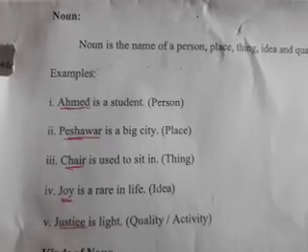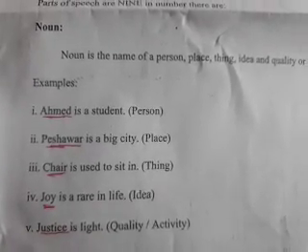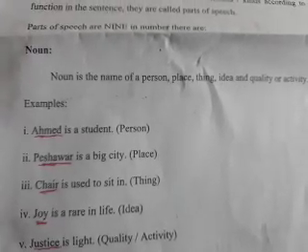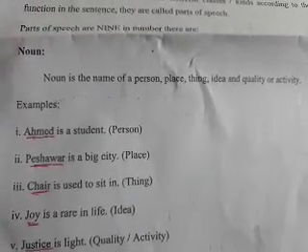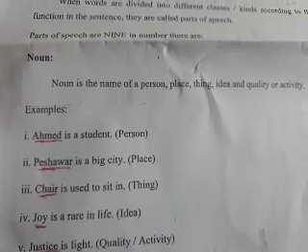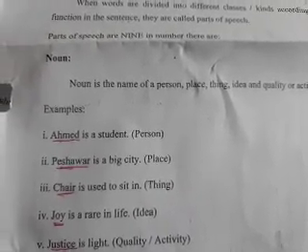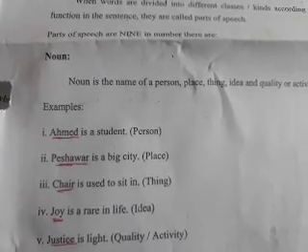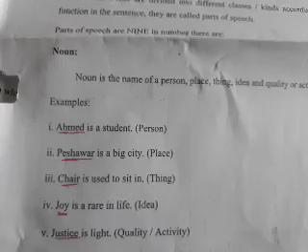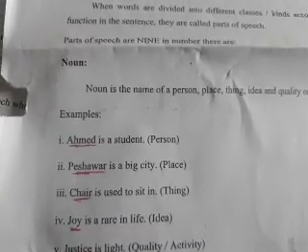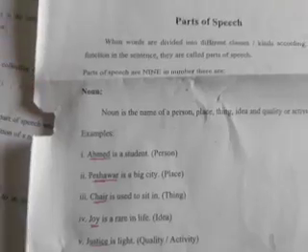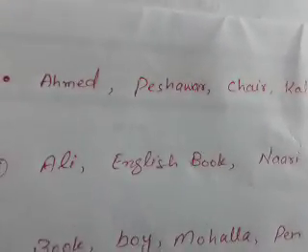So students, now we again come towards the definition of noun, that noun is the name of a person, place, thing, idea and quality or activity. So dear students, I hope now you are clear about the noun, that what is noun. Now we come towards the kinds of noun. Students, look at the examples. Here I have written 3 examples for you.